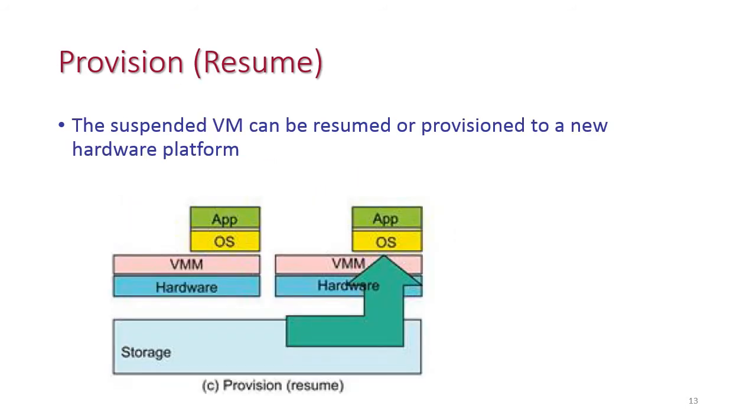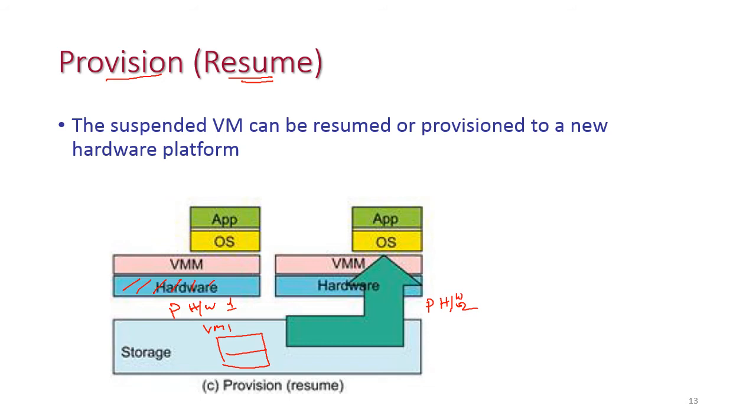The next operation is provision, otherwise called resume. This is physical hardware 1 and this is physical hardware 2.